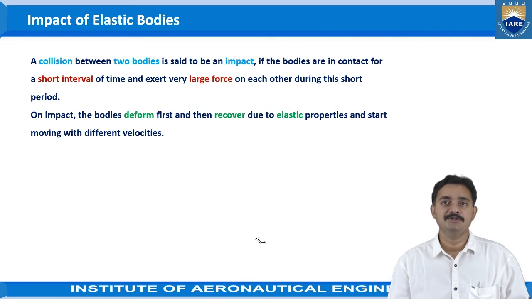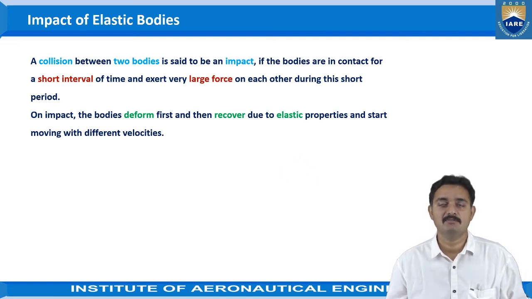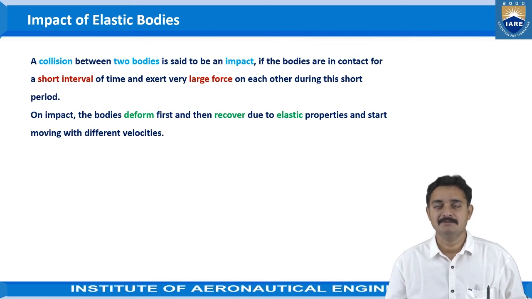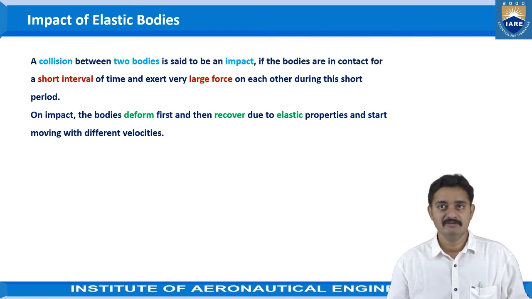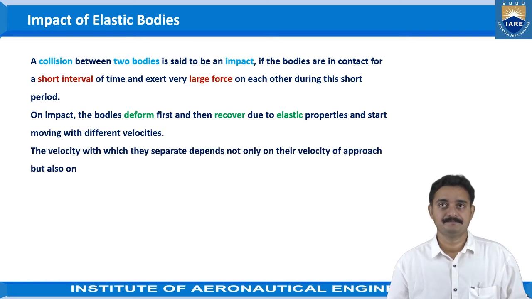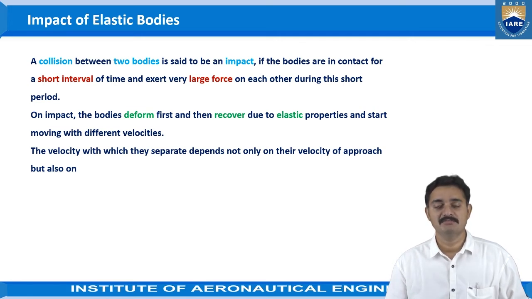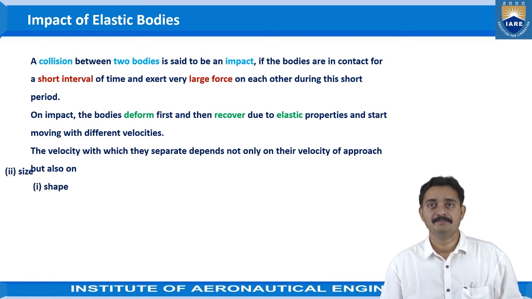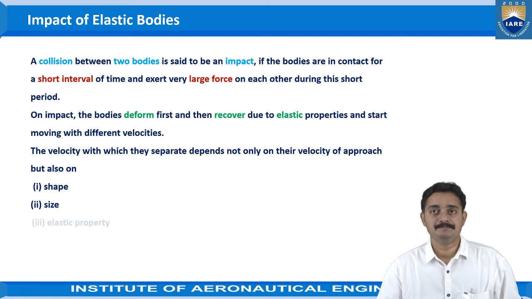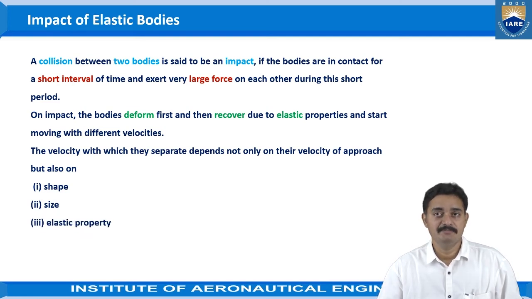Any objects that are getting into impact consideration, these are the properties. On impact, the bodies deform first and then recover due to plastic and elastic properties, and start moving with different velocities. The velocity with which they separate depends not only on their velocity of approach, but also on the shape of the object, the size of the body, the elastic property of the material, and the line of impact.